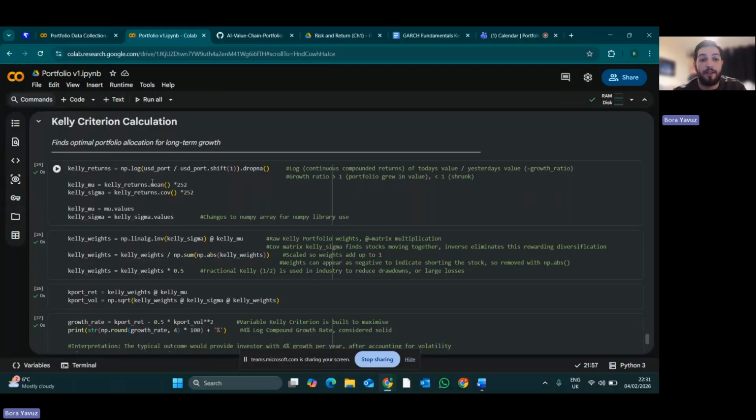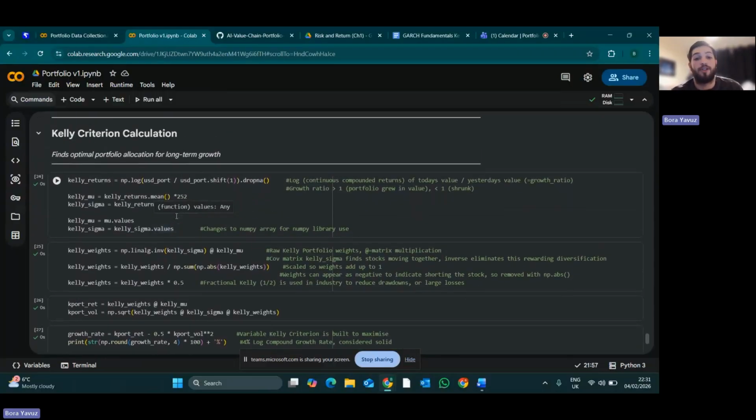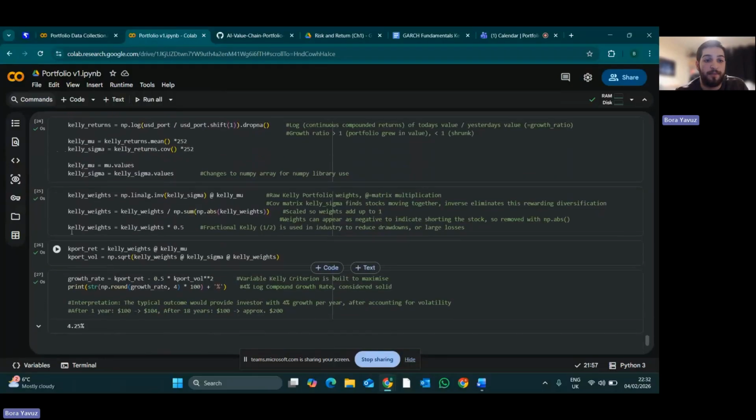I then worked out the average of the returns annualized and the covariance matrix annualized. I analyzed the covariance matrix for the sigma value, and this bit of code just changes it to NumPy arrays so that I can use the library.